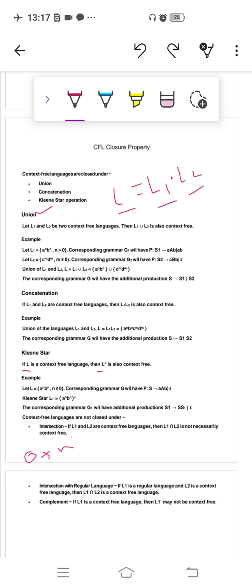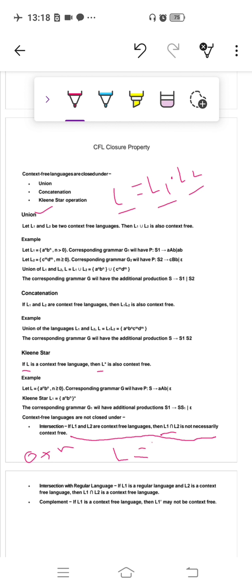Now the most important property is intersection. If L1 and L2 are context free languages, then L1 intersection L2 is not necessarily context free. It is not mandated that if L1 and L2 are context free, then L is also context free.